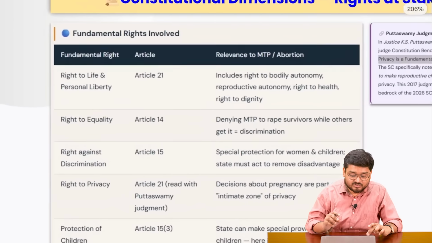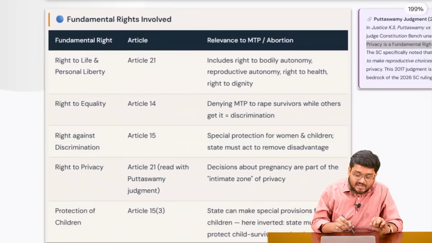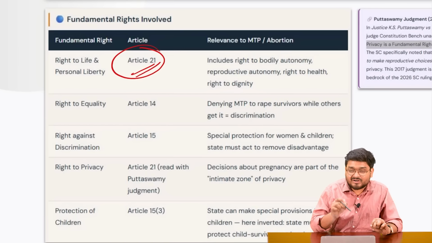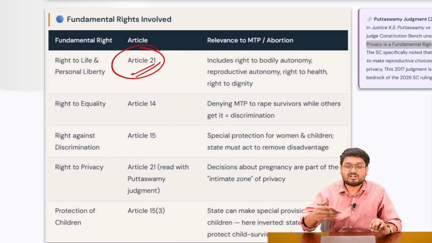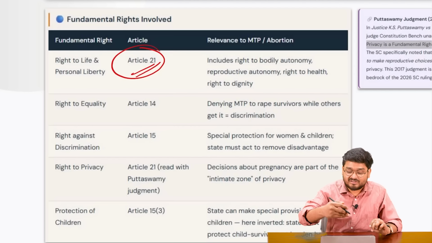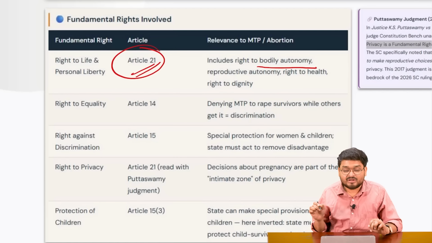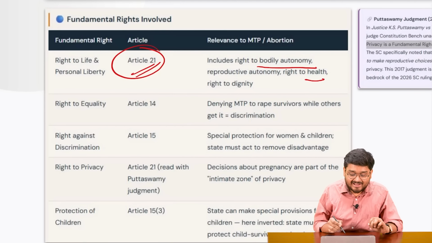And this is where the Supreme Court is reflecting that the right to life under Article 21 would actually be hurt if we force this 15-year-old child to deliver right now, because it is going against her body autonomy, right to health and dignity.